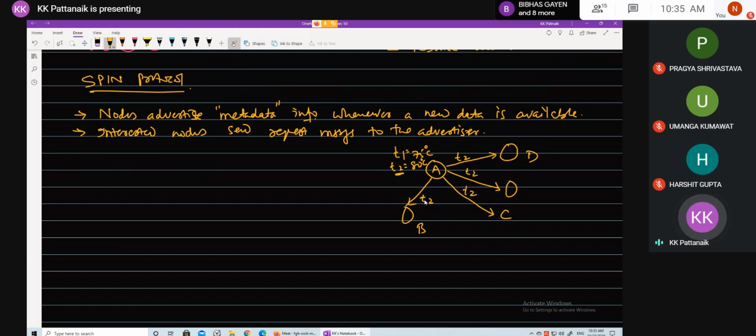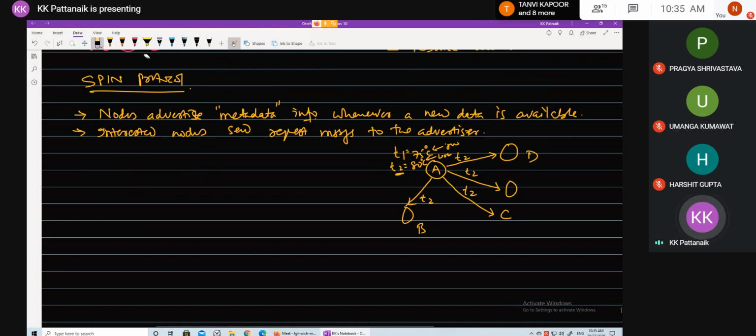So the metadata advertised here is T2, the timestamp. For example, it can be location, it can be the file size, it can be data quality. 75 can refer to good, and 80 degrees can refer to worse, like that. So in that case, worse will be transmitted. Okay.